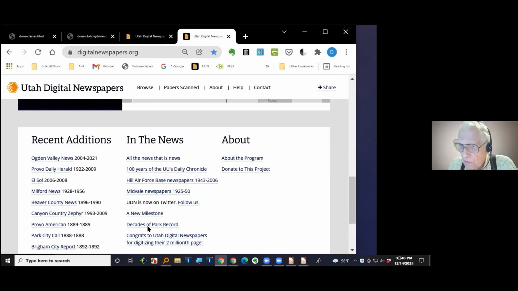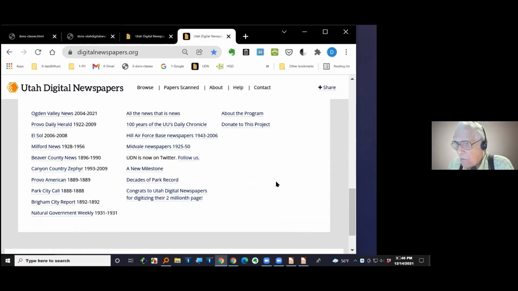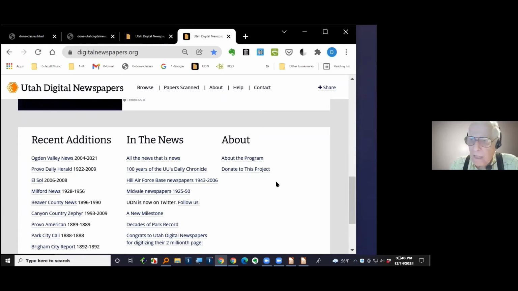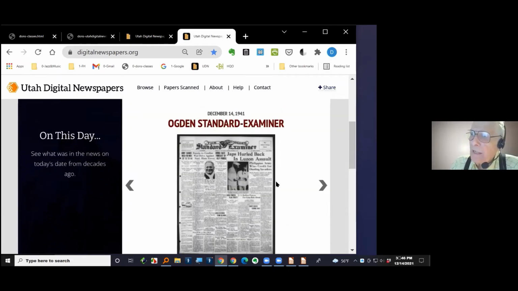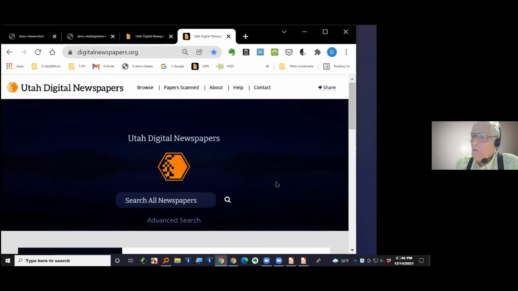Here's in the news. There's a few news articles about it. Here's a little bit about them and about their program. And if you want to donate, you can. And where they get their money from. They've got grants from the Library of Congress and several of the big organizations in the U.S.